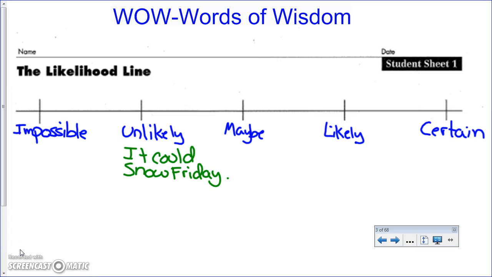An impossible event could be something along the lines of the moon will give off light. Right? It doesn't actually give off its own light, it just reflects the sunlight.